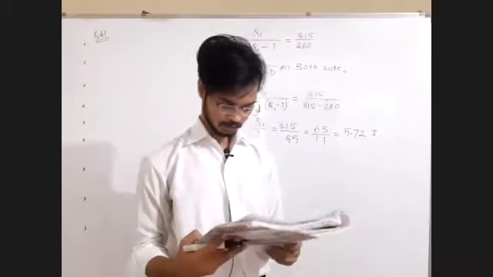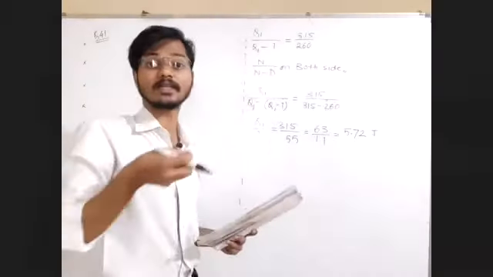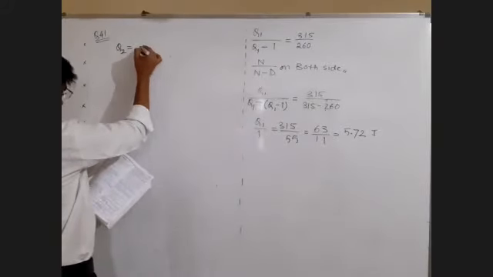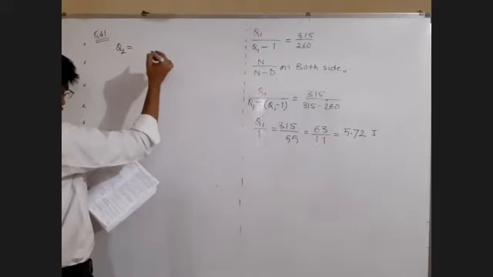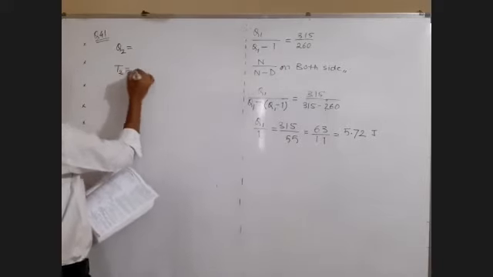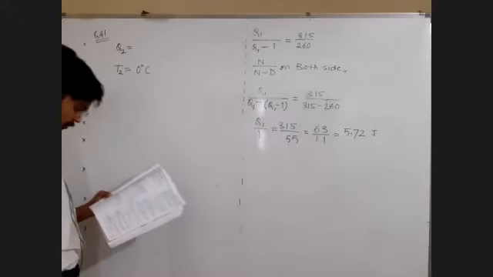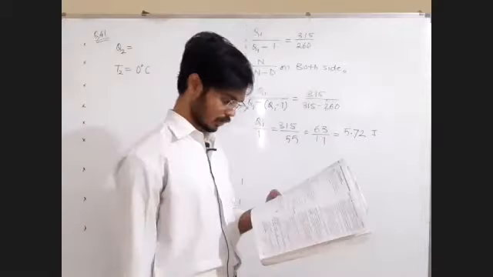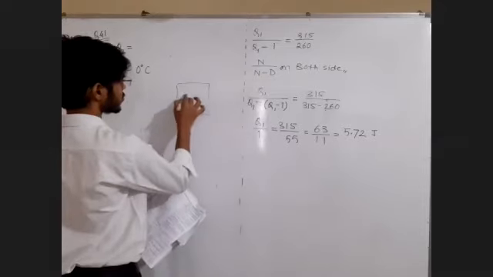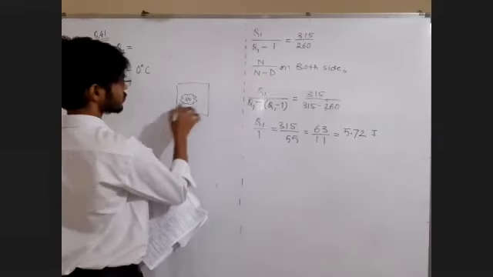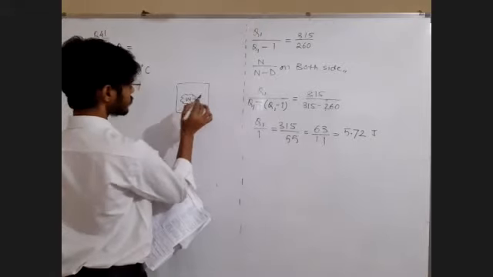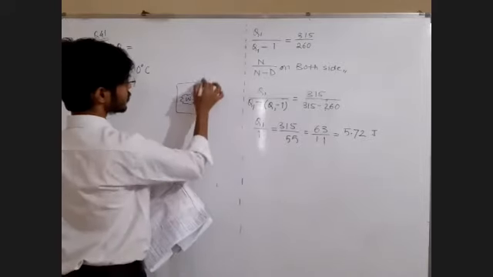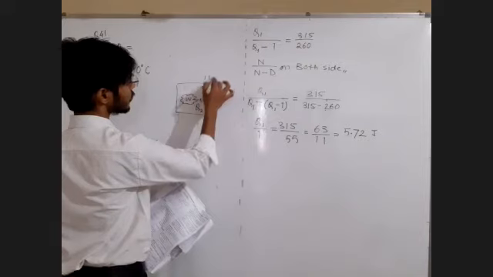A refrigerator takes heat from the water at 0 degrees Celsius. Takes the heat. It should be Q2, right? Takes the heat of water from 0 degrees Celsius. So lower temperature is 0 degrees Celsius, and transfers it to the room at 27 degrees Celsius. So in our refrigerator, there is the water. From this water, Q2 amount of heat will be absorbed. For that you need the electrical work.